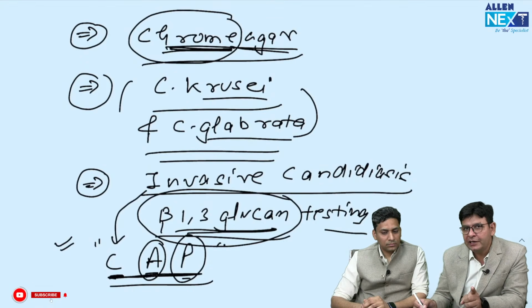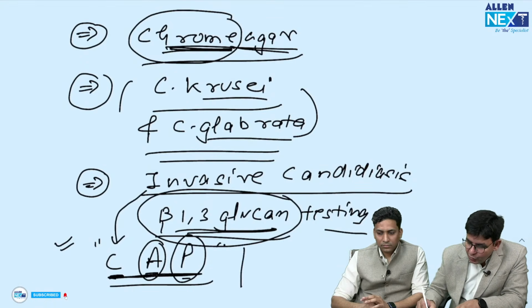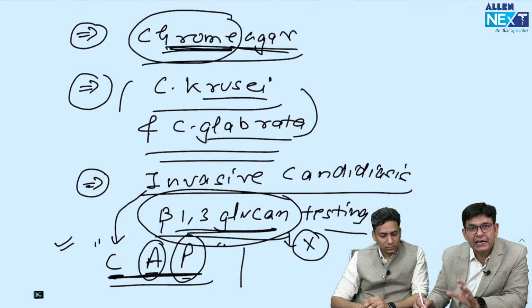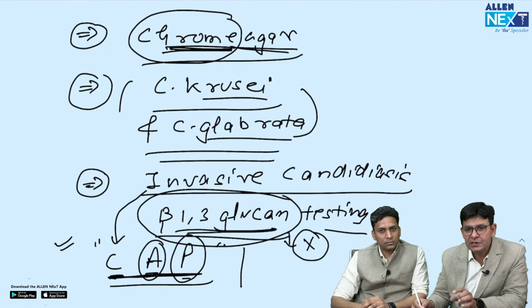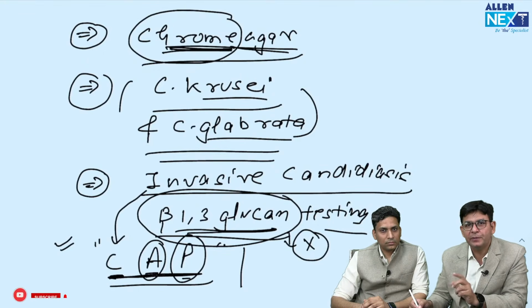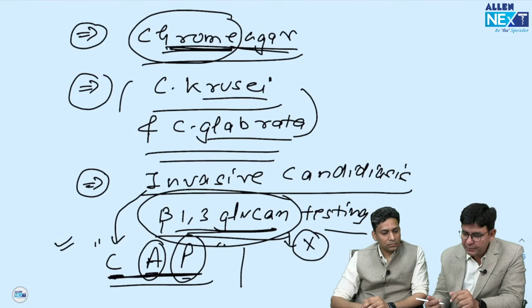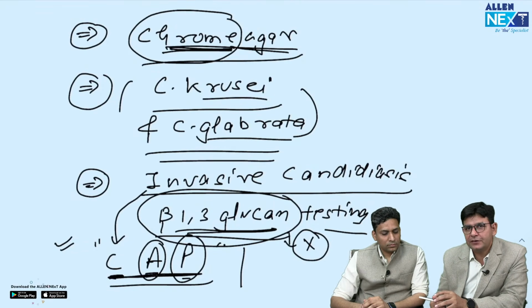And important to know here itself, that was asked, that you do not do this testing in zygomycosis. Mucormycosis, you don't do this. In cryptococcus, you don't do this. And this is also being asked, that they are not done. They are not done in what? In the zygomycetes family members and in cryptococcus. Right? So this is also to be remembered.